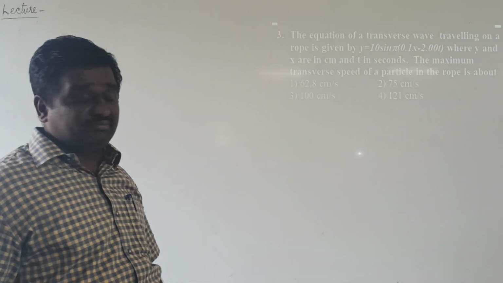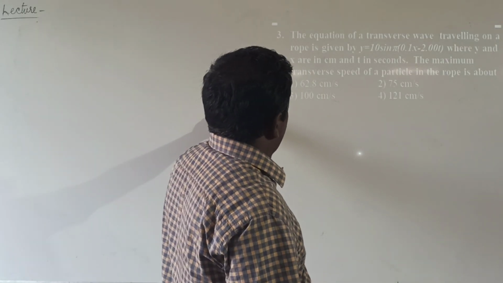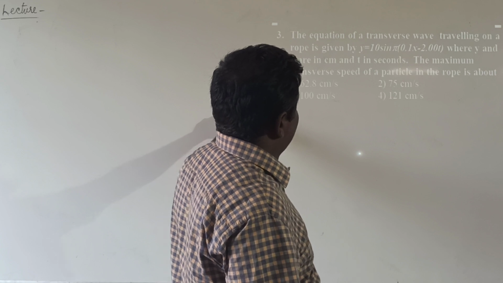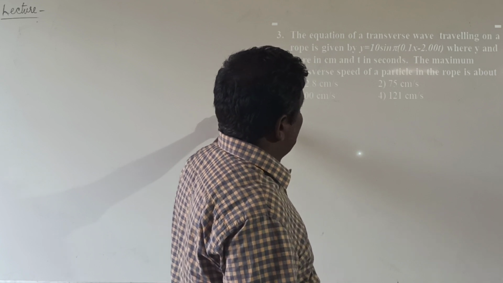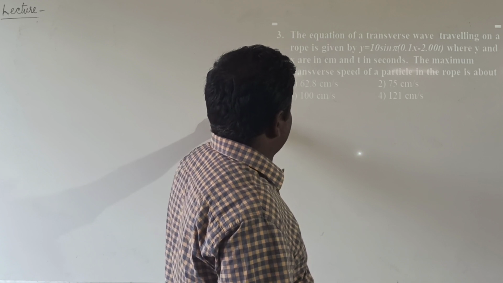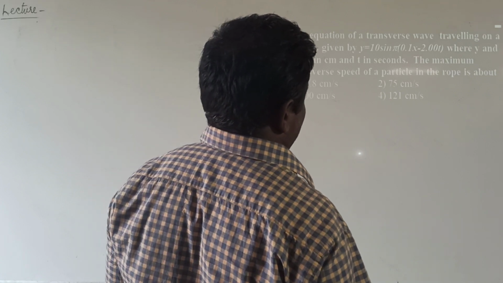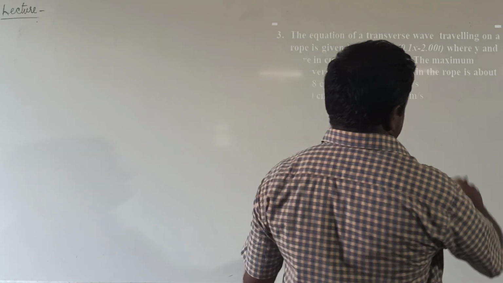Now the given problem: the equation of a transverse wave traveling on a rope is given by y equal to 10 sin pi(0.1x minus 2.00t), where y and x are in centimeters and t is in seconds. The maximum transverse wave speed of a particle in the rope is dash.